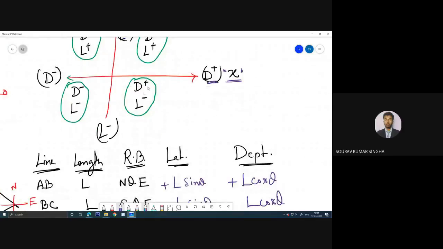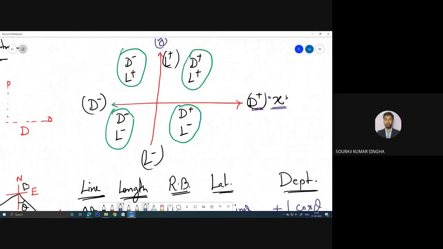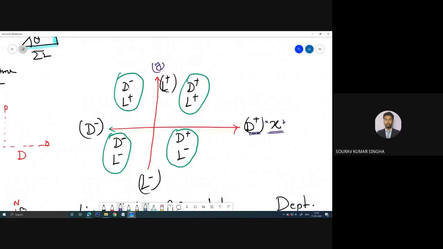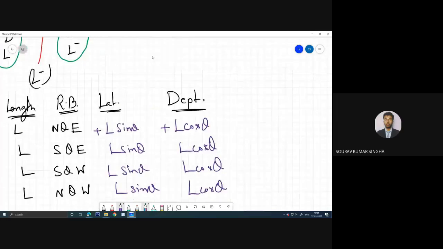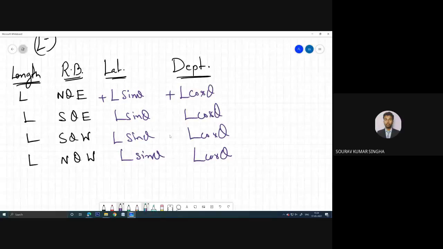Then over here, the departure is positive, latitude is negative. In the third one, the departure is negative and latitude is negative, and here the departure is negative and latitude is positive. In such a way, we need to put all the signs for each individual latitude and departure.